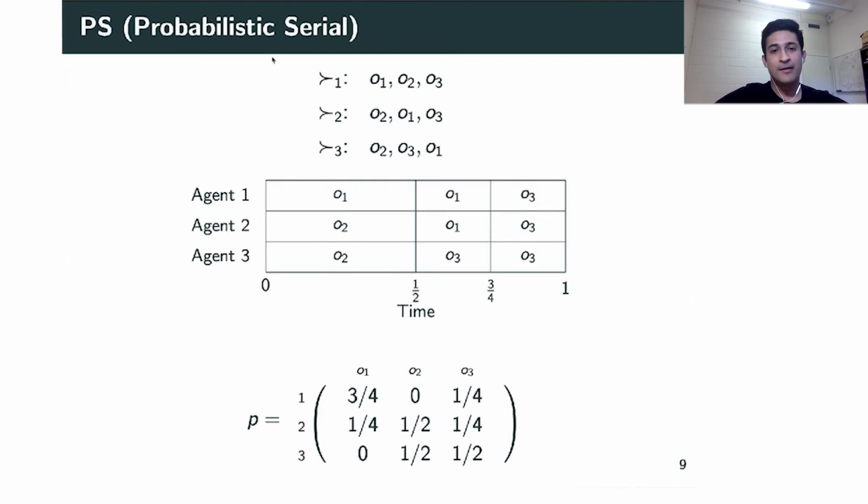And finally, the probability that an agent has for getting a particular item is exactly the share or the fraction of the item that she has eaten. So in this case, agent 1 ate 3/4 of O1, and for that reason, we specify the probability of agent 1 getting O1 as 3/4.